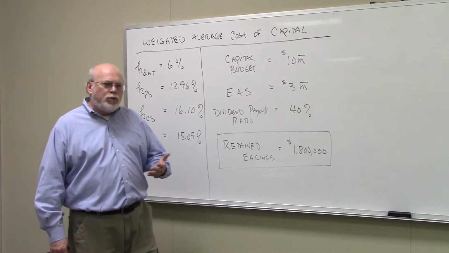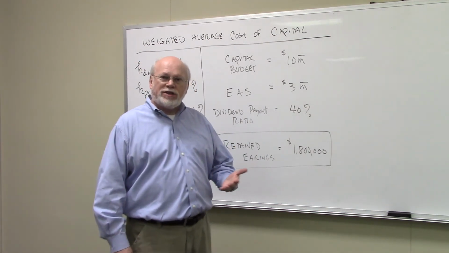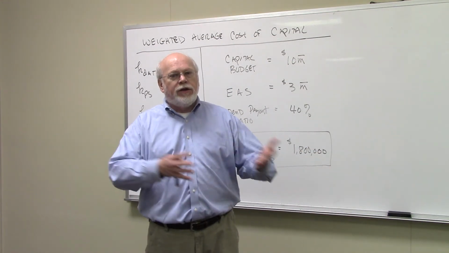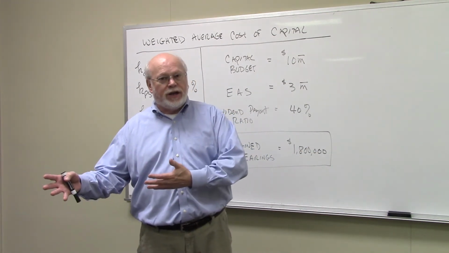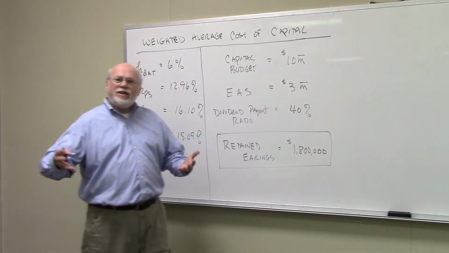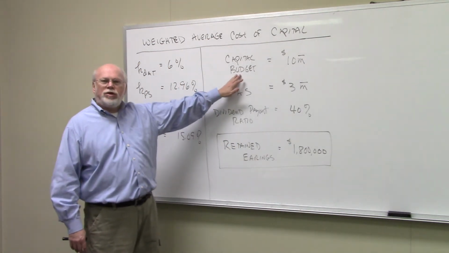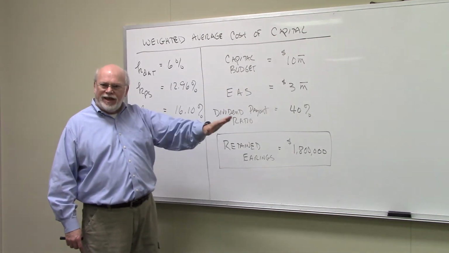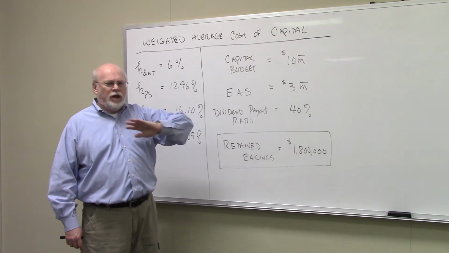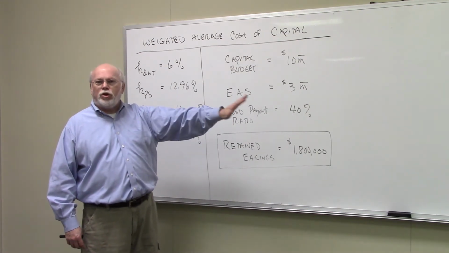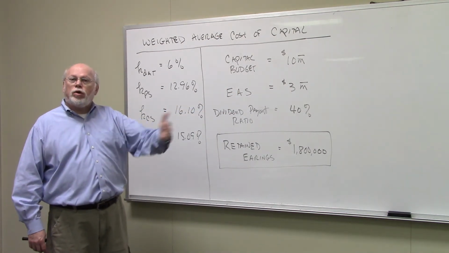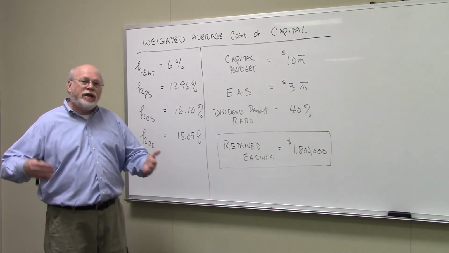Now, the reason you would do a weighted average cost of capital now is because the company's thinking about raising money to go out and finance a new project. Now, those kinds of projects will be referred to as a capital budget. Again, a capital budget, this is money the company's thinking about investing. Could be in a new plant, they're going to build a new mall, whatever it is, that's their capital budget. This is how much money they think they need to raise in order to go out and invest in new assets.